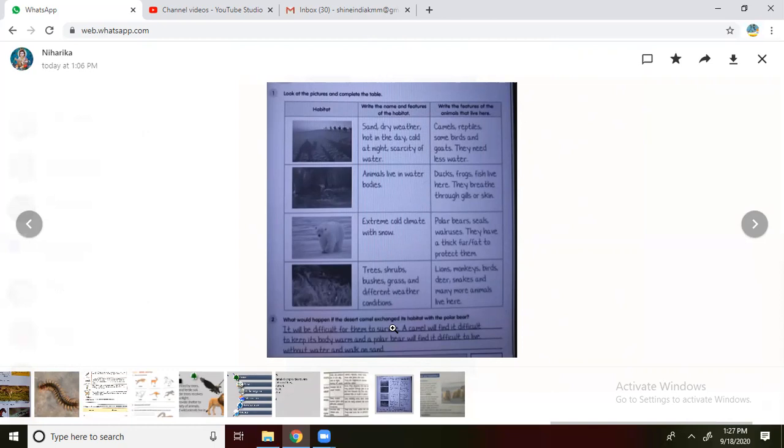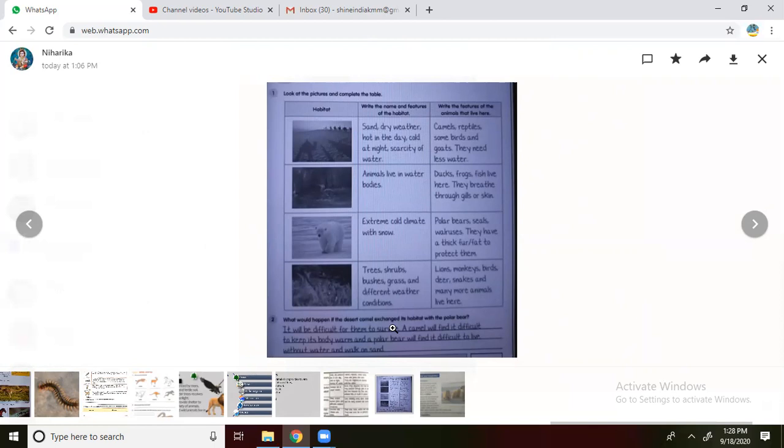But what about the polar bear? Polar bear is having fat and fur. It cannot live in the desert because it does not have long legs and cannot walk in the desert areas. But the polar bear can walk in polar regions or on the snow because those are the only conditions suitable for the polar bear. If you think about the camel, it cannot live in the polar region. Why? Because the camel cannot adjust its body to the cold conditions. Polar bear cannot adjust to the desert condition. That is the main difference between animals.